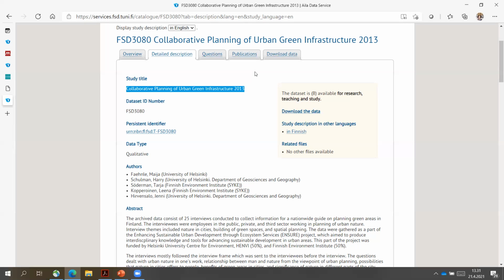Also, one recommendation is that you very often see that the title is identical to the title of an article related to the dataset. So the article title and the dataset title are very often identical. That's maybe not a good solution. So the title of the dataset should be individual, if that's possible.